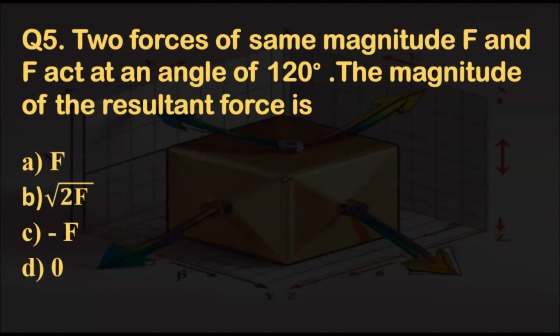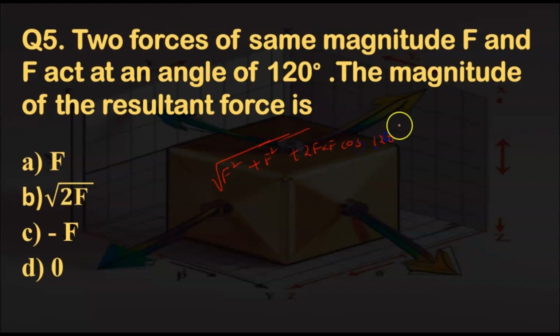Question 5. Two forces of same magnitude F and F act at an angle of 120 degree, the magnitude of the resultant force. So when two forces are acting, then the formula of resultant force will be square root of F square plus F square plus 2 F into F cos theta.